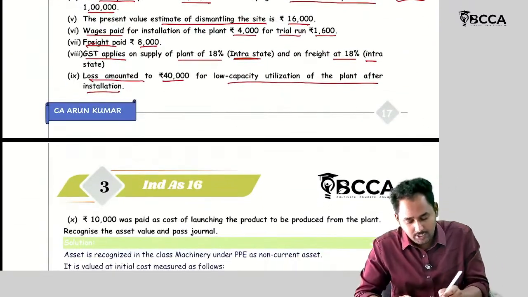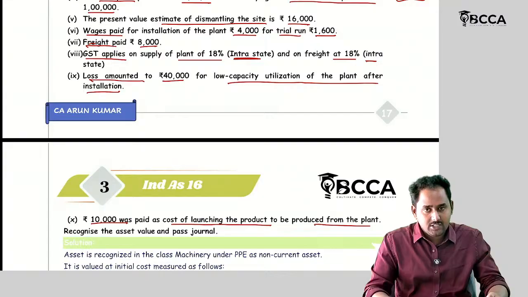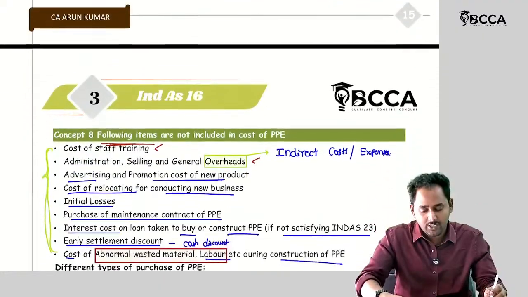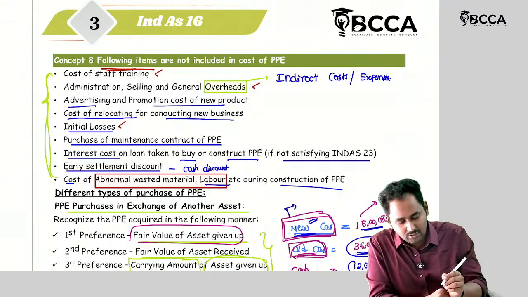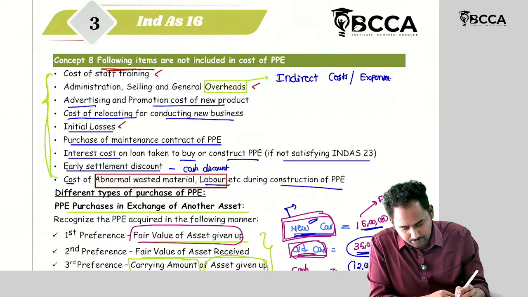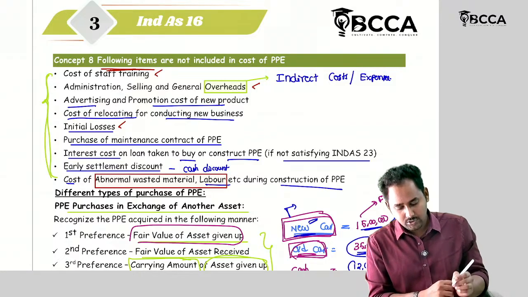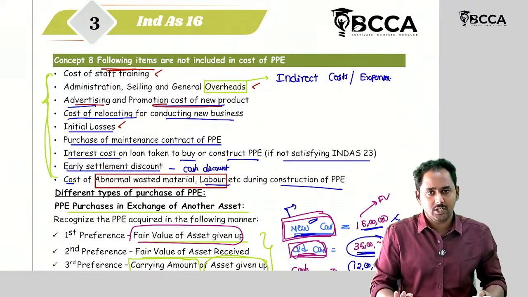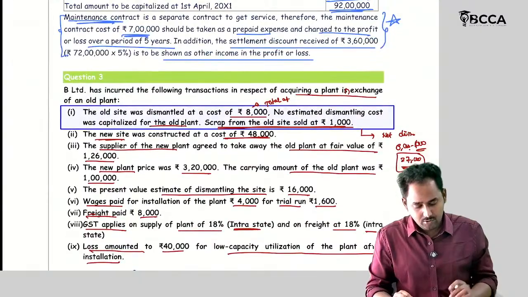Then 10,000 was paid as a cost of launching the product to be produced from the plant. What is this cost? Cost of launching the new product. Already in our definition, we have got some examples, right? What are the exclusions from the cost of PPE? Initial losses as well as cost of launching the new product, cost of conducting the new business, or advertising and promotion cost of the new product. All these should be excluded from the cost of the asset.